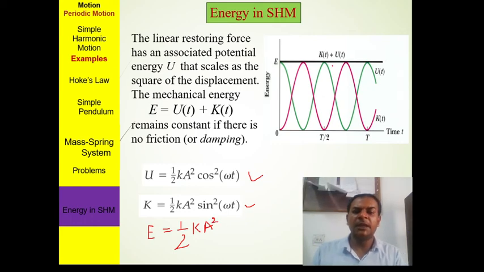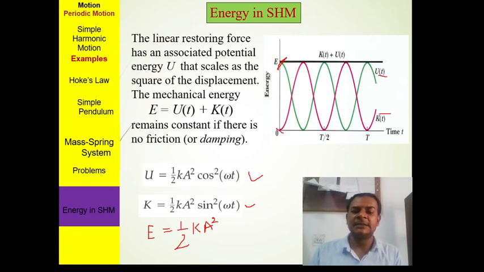Now if we plot it graphically, we plot potential energy by the green line and kinetic energy by the pink line. Where the potential energy is maximum, at the extreme position, the kinetic energy is minimum.